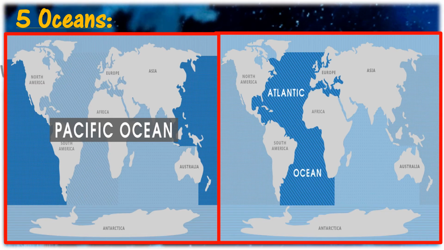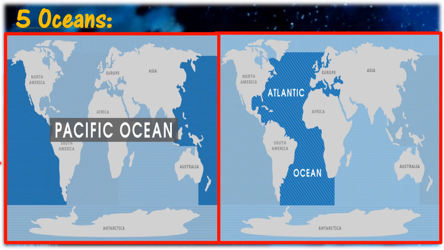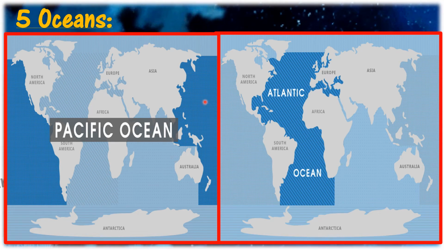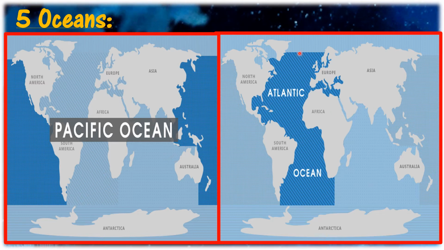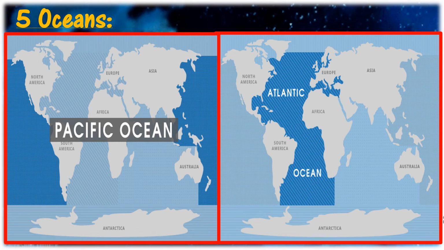Next thing is oceans. How many oceans we have? 5. First ocean is Pacific Ocean. On this left side and right side, we have Pacific Ocean. This is the largest ocean in the world. Then second largest ocean is Atlantic Ocean. It is in the middle of the map. In between America and Europe, then Africa, we have Atlantic Ocean.